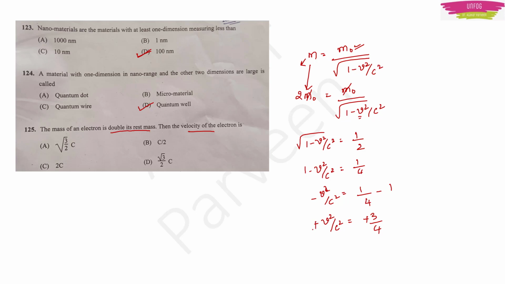This minus will get cancelled, or v square will be 3 by 4 c square, or v will be equal to square root of 3 by 2 into c. So option D will be the right answer.